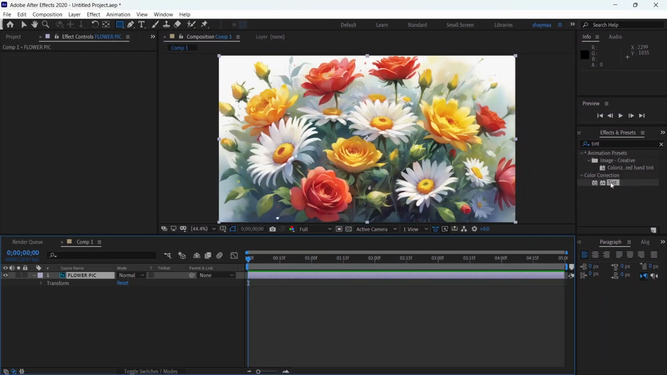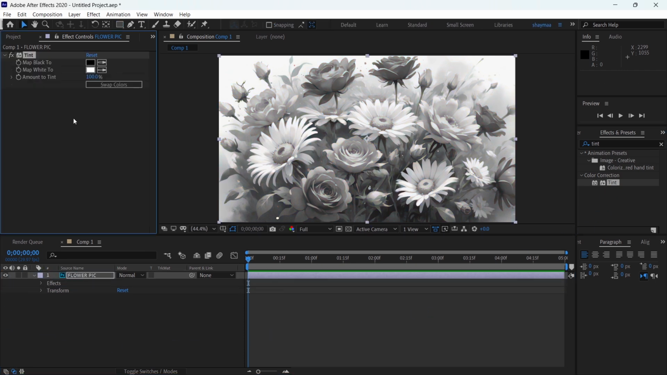The tint effect is under the color correction folder in the Effects and Presets panel. Let's drag it to the layer of this image. This is actually modifying the colors of whatever you apply it to. And by default, it just desaturates your entire image by mapping the darks or the shadows of your image to black. And the brights or the highlights, it will be mapped to white.